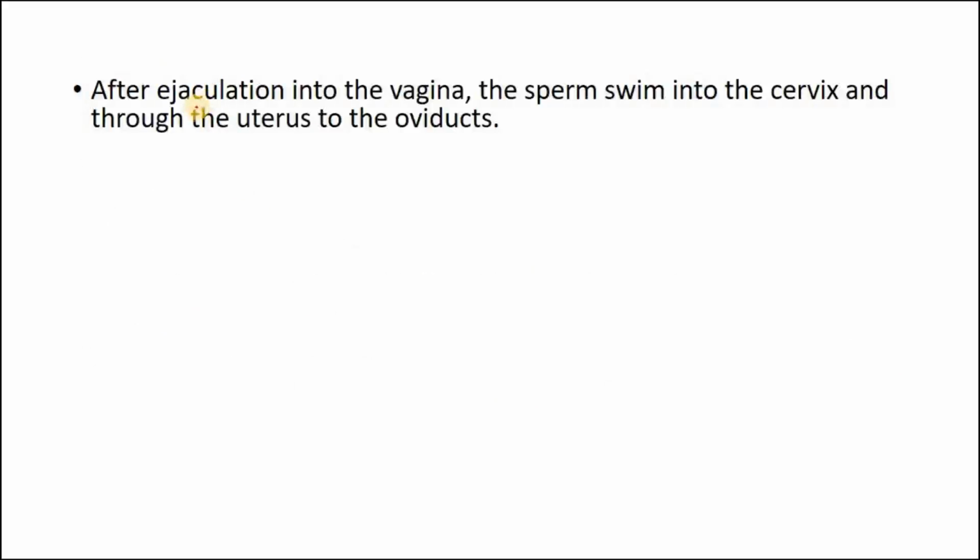So after ejaculation into the vagina, the sperm swim into the cervix, through the uterus to the oviduct. See, they are good swimmers.